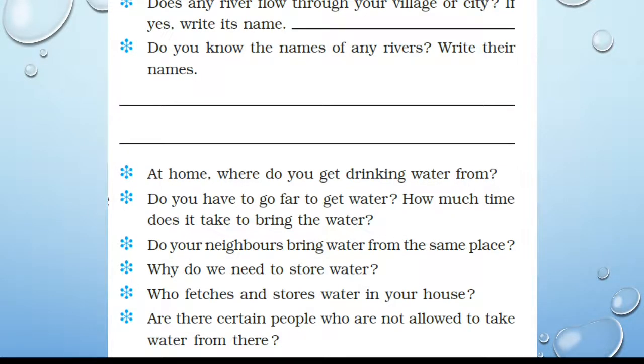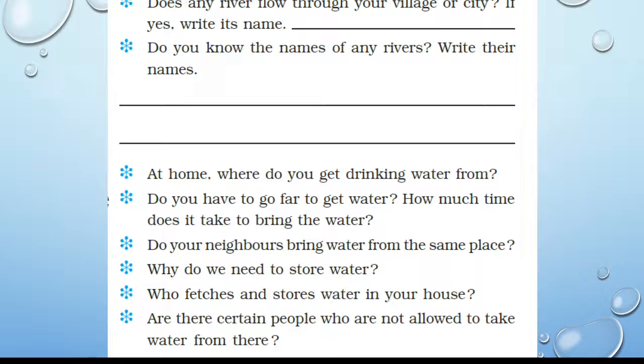Now, does any river flow through your village or city? If yes, write its name. You have to write the name of any river that flows through your village or city. I think here in Barpeta a river flows, that is Nakhanda. That is the Nakhanda river. Do you know the name of any river? If you know the name of a river, you will write it here.